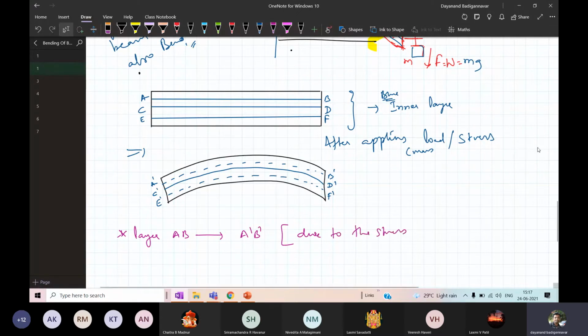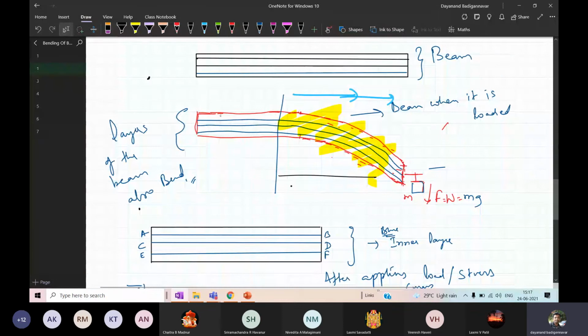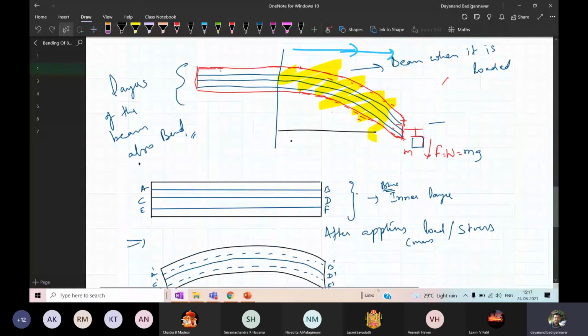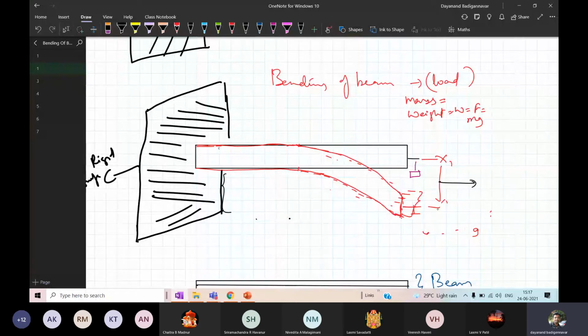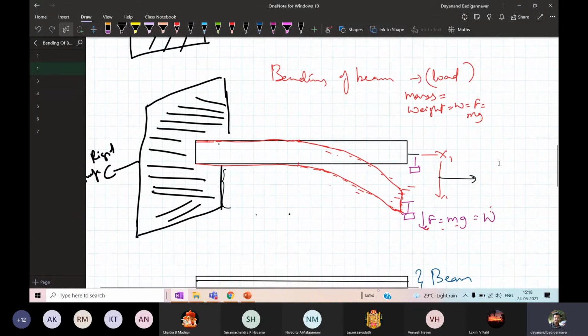Stress means you are applying the load. Keep in mind, again I am telling you here, by the application of the force. In this case, look here, I have applied a mass. Due to the application of the mass, it is going to change its position, so it will come here. So applying the mass means you are applying the force. Force is equal to M into G, or you are applying the stress W or the weight W.